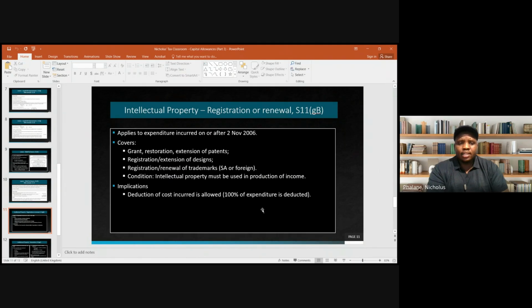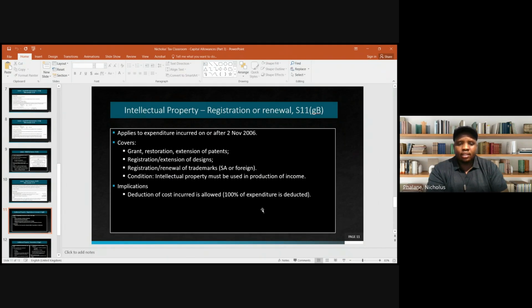So we are saying this applies to expenditure incurred on or after 2 November 2006. It covers the granting, the restoration, the extension of patents, the registration, the extension of designs, the registration or renewal of trademarks, either in SA or in foreign countries. So the condition, meaning the requirement, is that the intellectual property must be used in the production of income, right?